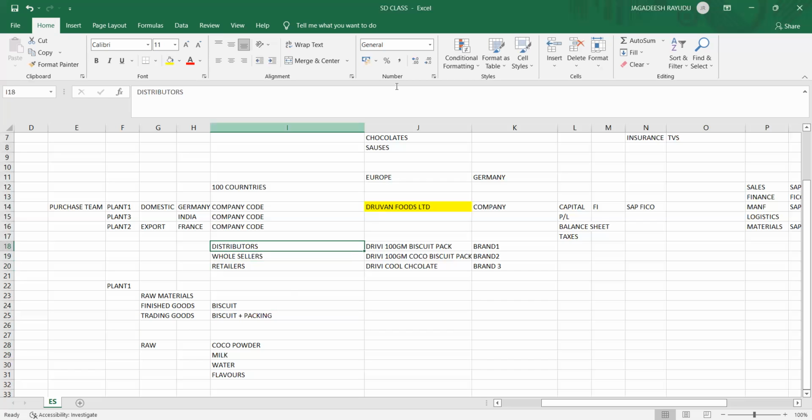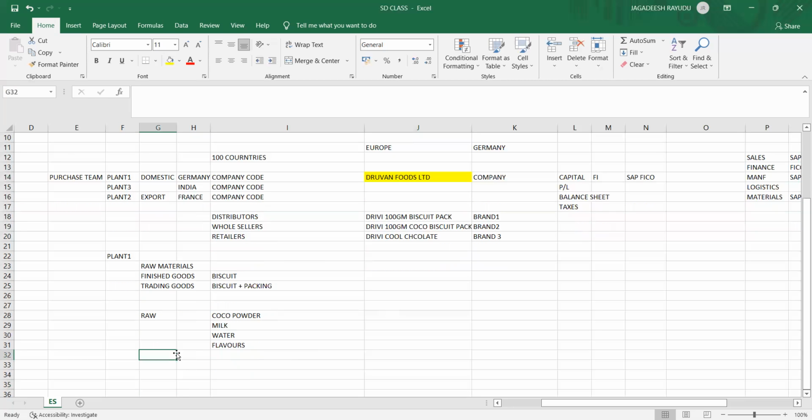In a similar way, the distributor is going to get products from this Dhruvan Foods Limited. Okay, so let's see one example. I have a distributor called Ram, and I have another distributor called Krishna.